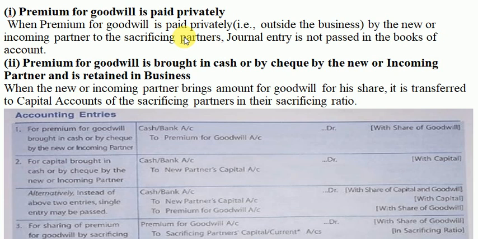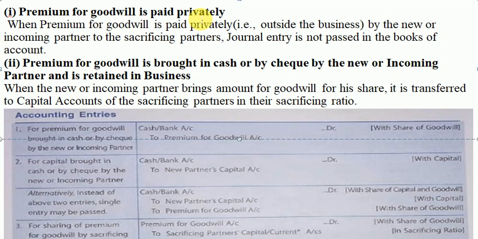So it's very simple to understand that under this case, there is no accounting treatment. Therefore, no journal entry is passed in the books of account. We are not supposed to show it or record it in the books of account. So no accounting treatment is the answer in this first case, which is paid privately by the new partner to the sacrificing partners.